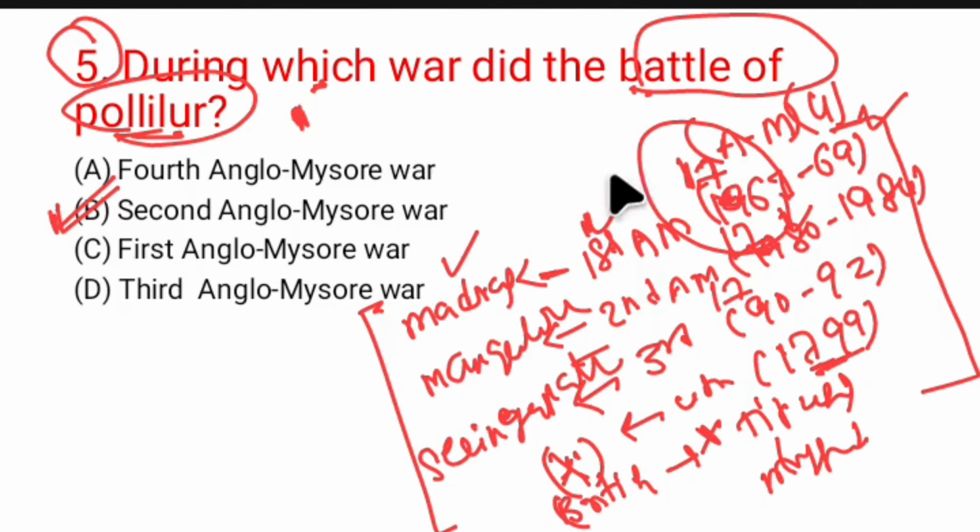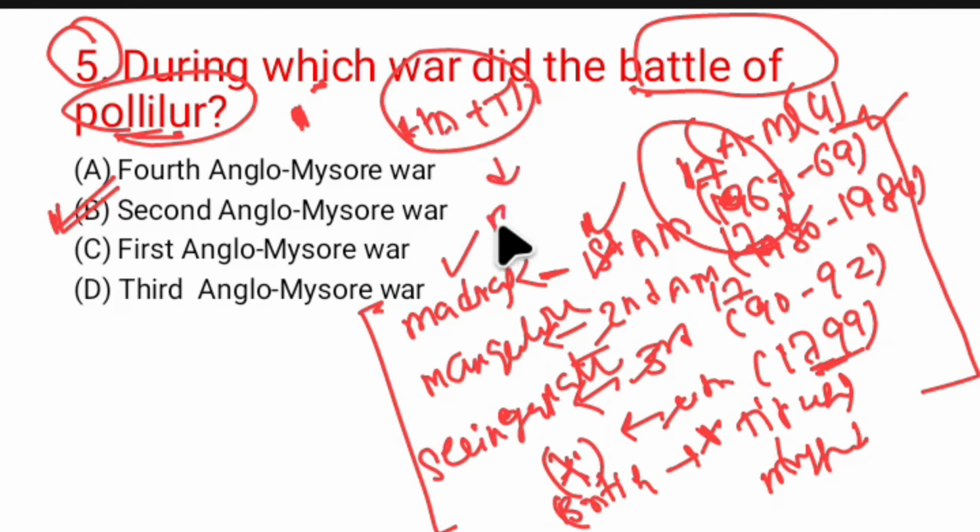So the Battle of Polilur is part of the Second Anglo-Mysore War. What happened in this war? Hyder Ali, along with his son Tipu Sultan, defeated the British forces near Kanchipuram, Tamil Nadu. This war is referred to as the Battle of Polilur. Therefore, option C, Second Anglo-Mysore War, would be the correct option for question number 5.